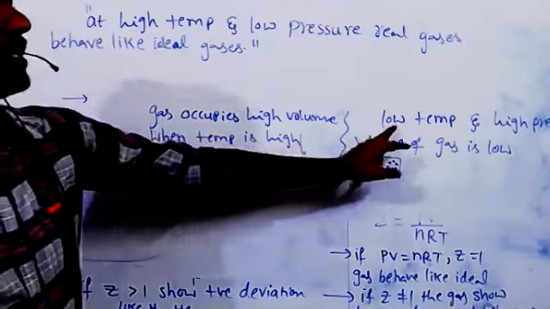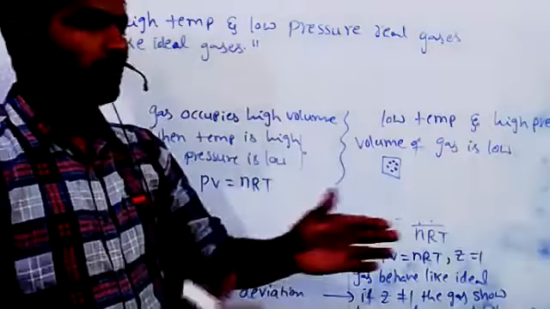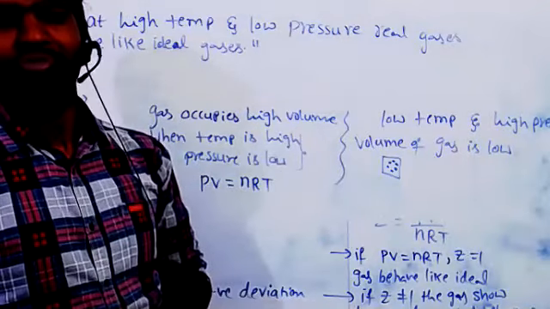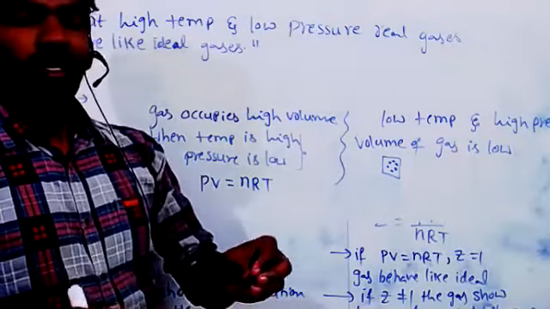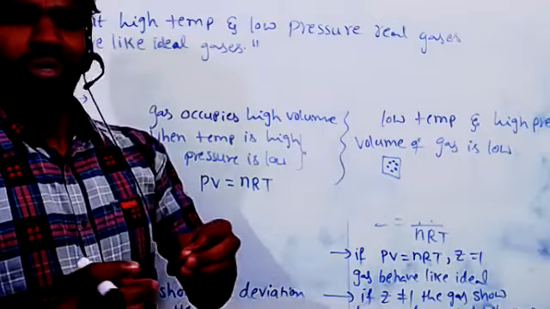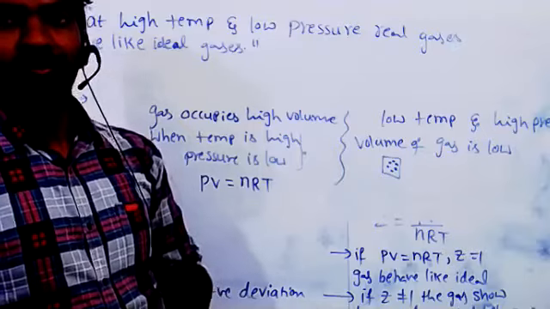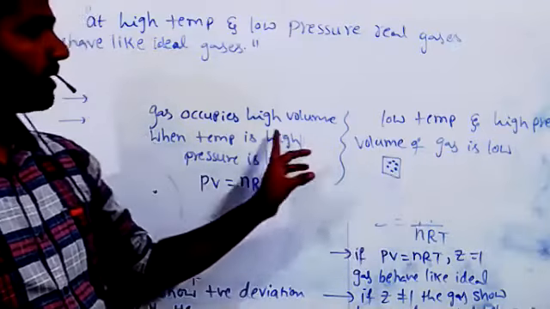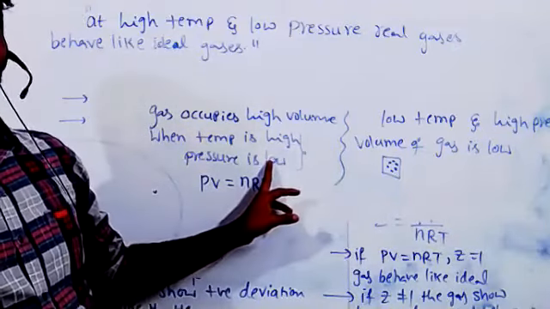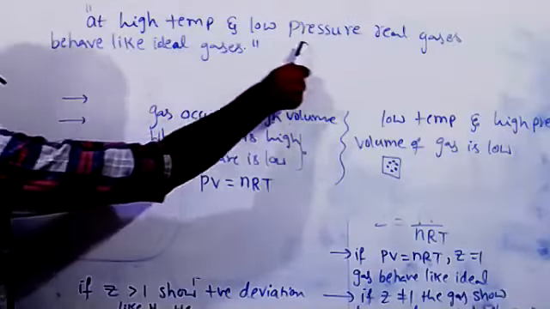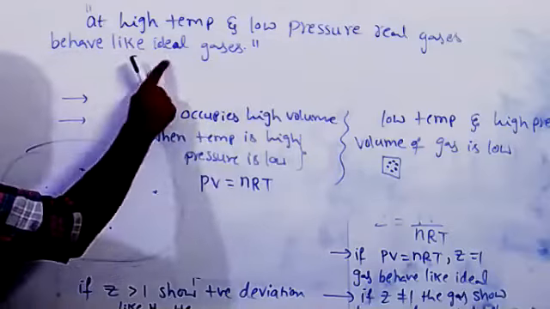But at low temperature and high pressure, the volume of a gas becomes very small. In this case, we can't neglect the volume of the gas, and we should not neglect the interactions between the gas molecules, attractive or repulsive forces. That's what we gave in the real gas definition also: at high temperature and low pressure, real gases behave like ideal gases.